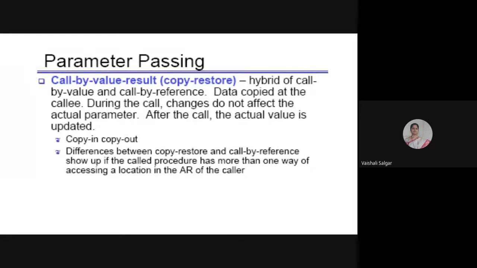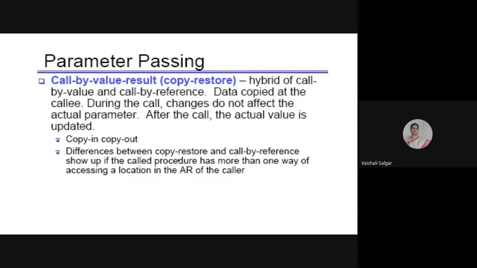Copy in is what? The values are getting copied for your formal parameters when the procedure is going to start execution. And call by reference and copy out, which indicate once my execution is done, the value is getting updated in the caller program. So that is copy in and copy out. From the procedure, the value will be getting updated once the procedure execution is done.